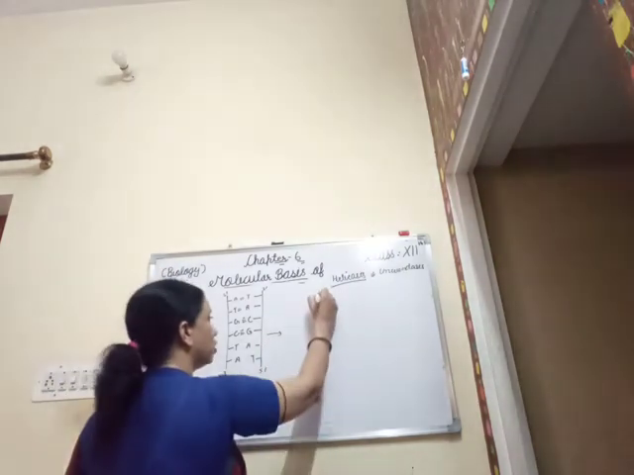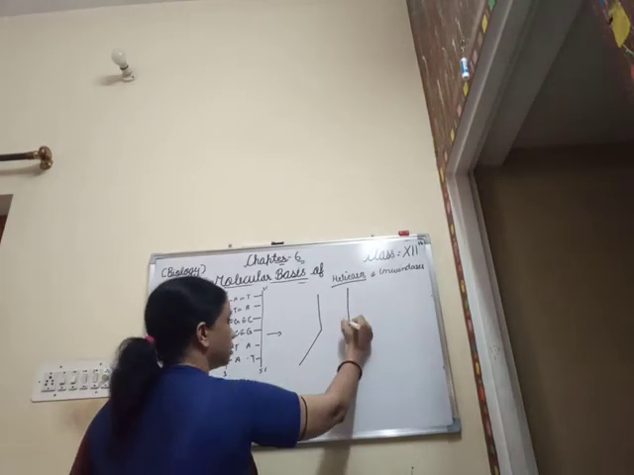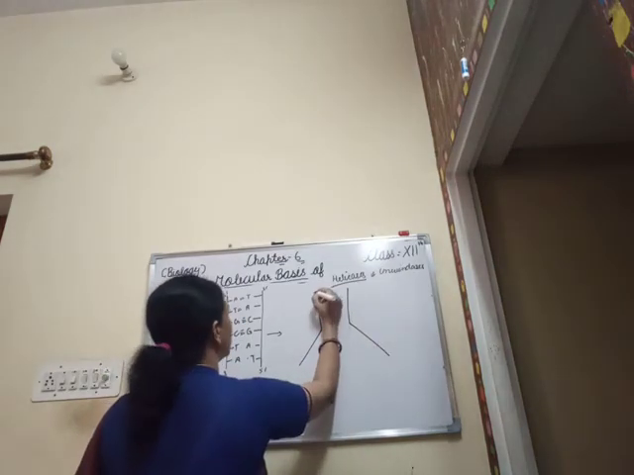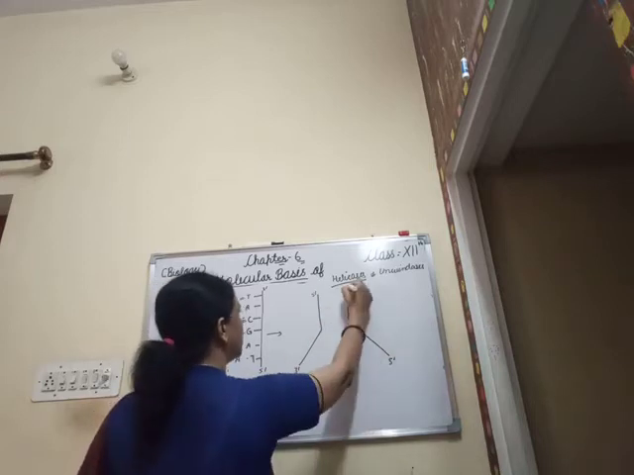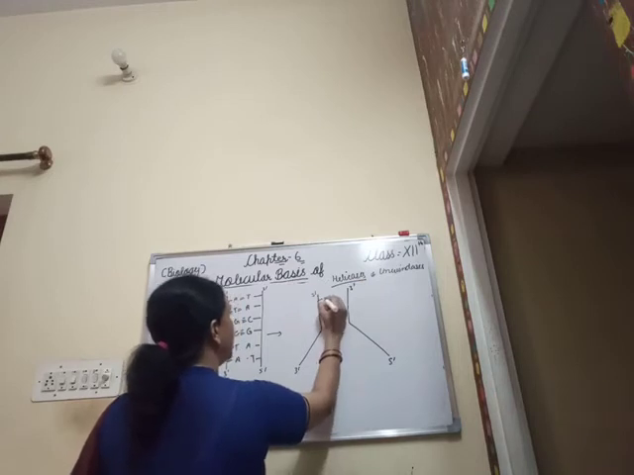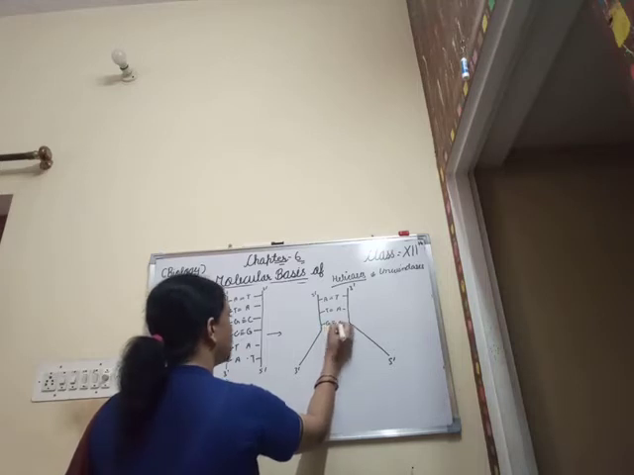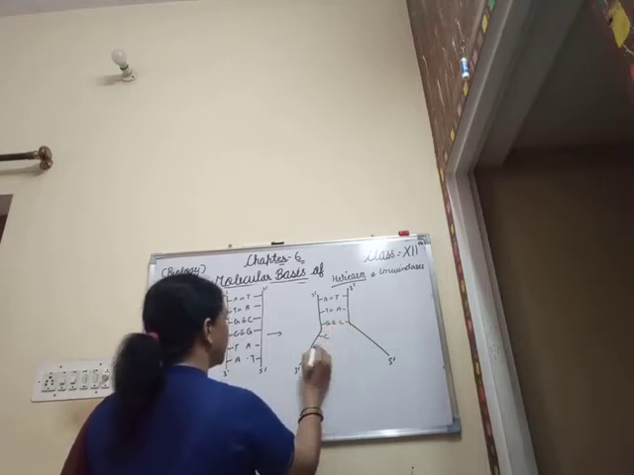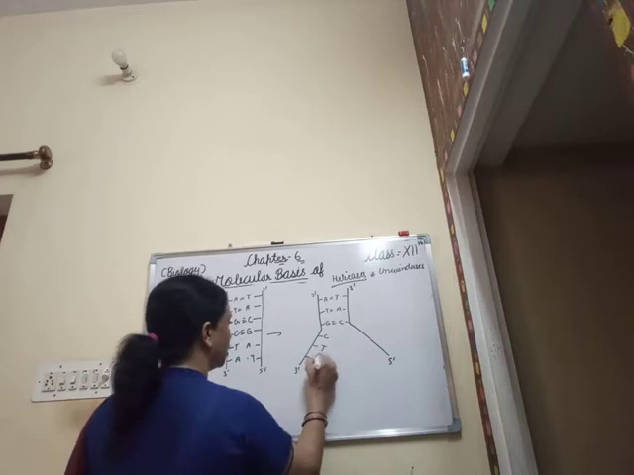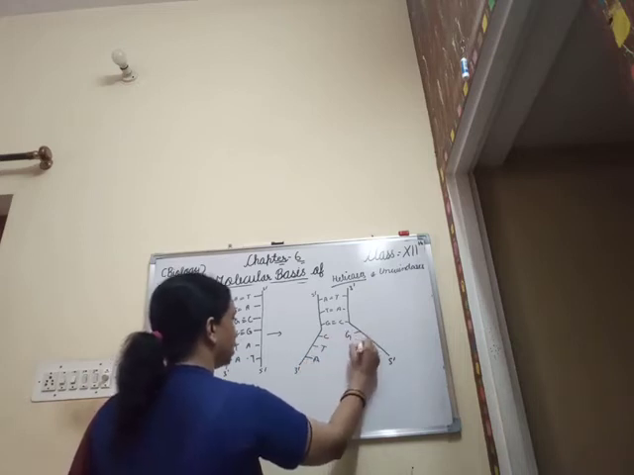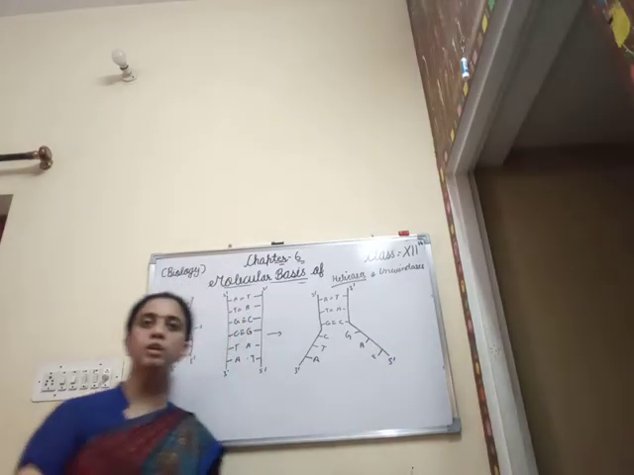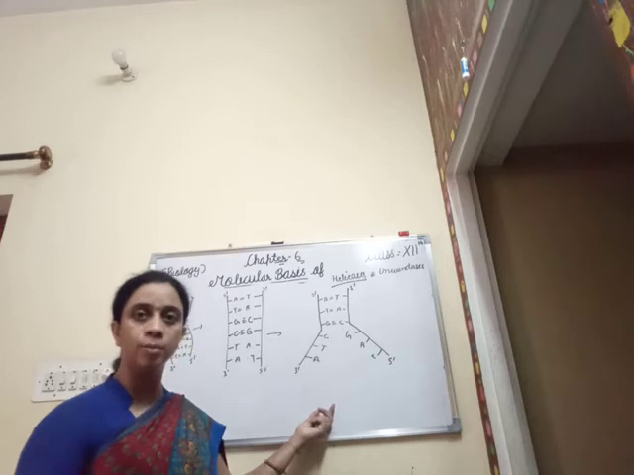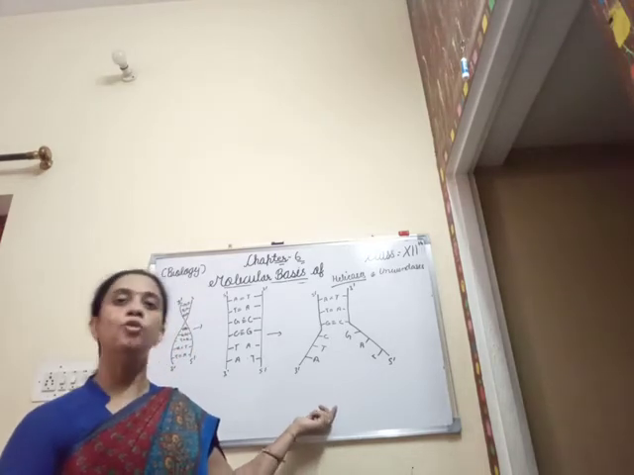So what is a replication fork? A replication fork is such a type of structure. This is 5' and this is 3', and this is 5' and this is 3', and here it is A double bond T, T double bond A, G triple bond C, C, then T, then A, here it is G, A, and then it is T. Clear? This sort of structure that has been formed is known as the replication fork.